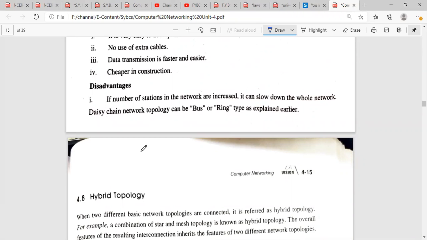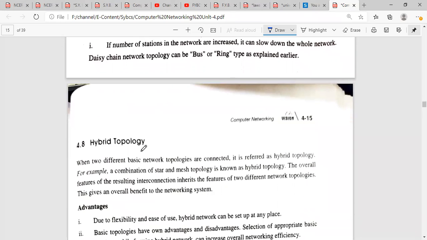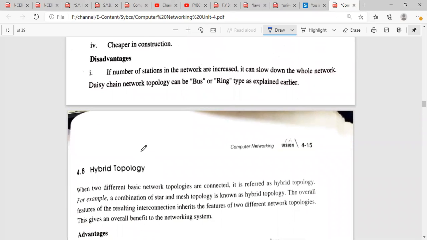Daisy chain network topology can be bus or ring type, as explained earlier. If I increase the number of hubs, it will indirectly increase the number of devices, and if there is a huge number of devices in a single network, it will slow down the speed of the entire system. So this is the disadvantage of the tree topology.